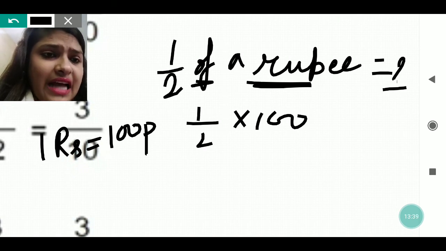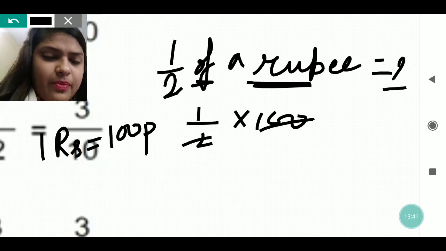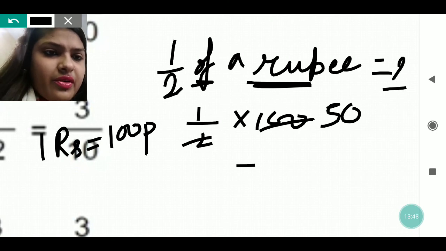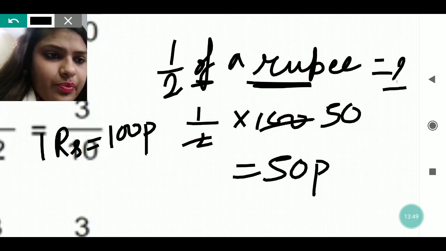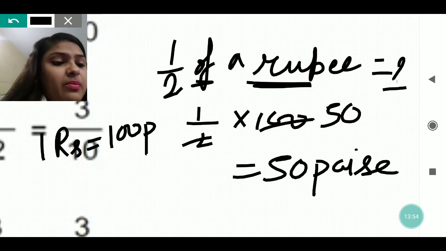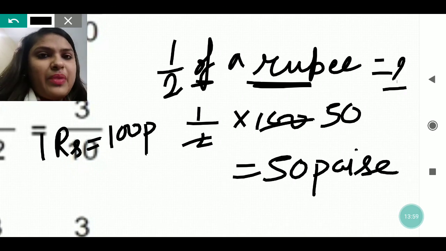Now you can see the 2 below will cut with the 100, and 100 divided by 2 gives you 50. It means 1 by 2 of a rupee will be 50 paise. 1 by 2 of a rupee is 50 paise.